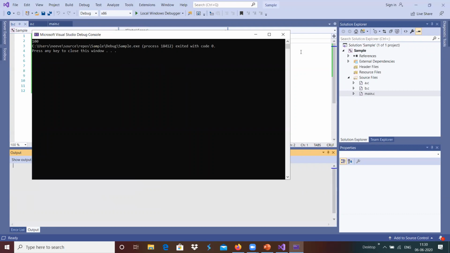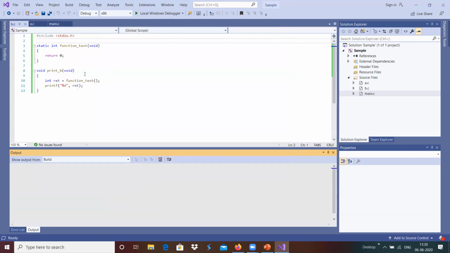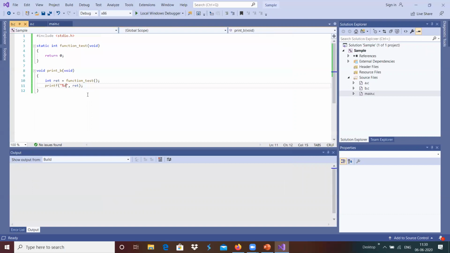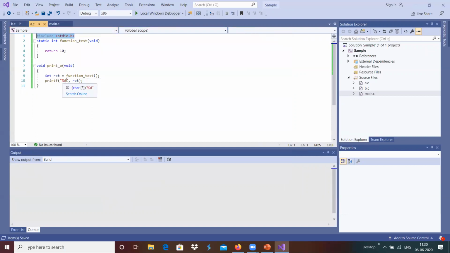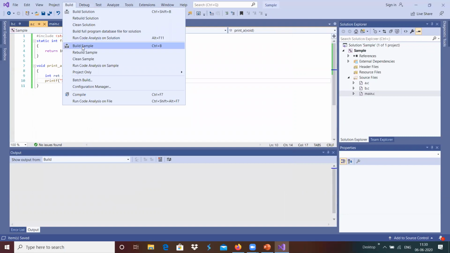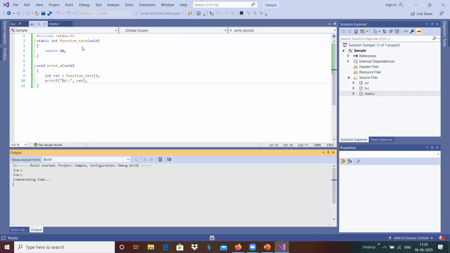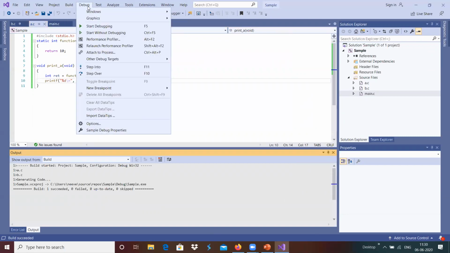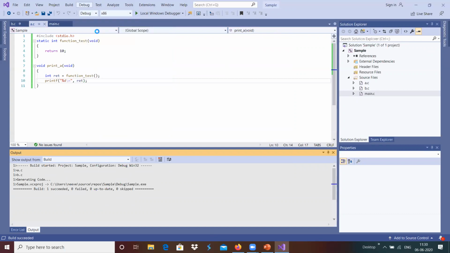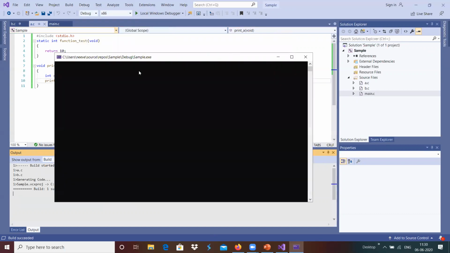Okay, we got the print over here. Maybe I'm going to add \n on both. Build sample. Yeah, now we got the output.